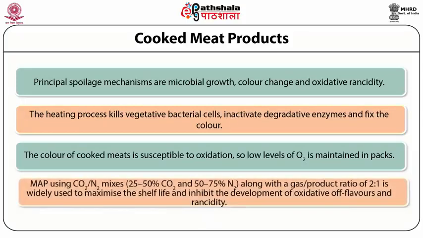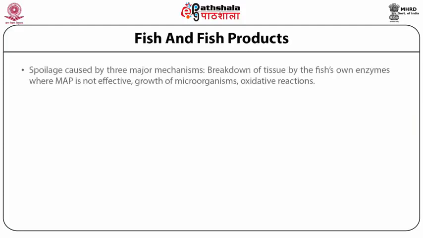MAP using carbon dioxide and nitrogen mixes, 25 to 50% carbon dioxide and 50 to 75% nitrogen, along with a gas to product ratio of 2:1, is widely used to maximize the shelf life and inhibit development of oxidative off flavors and rancidity. Spoilage of fish and shelf life results from changes caused by three major mechanisms.